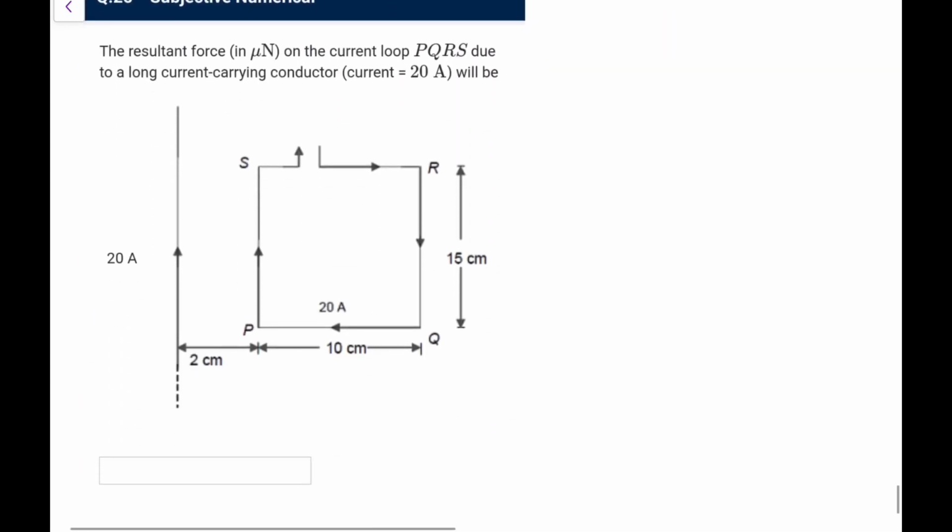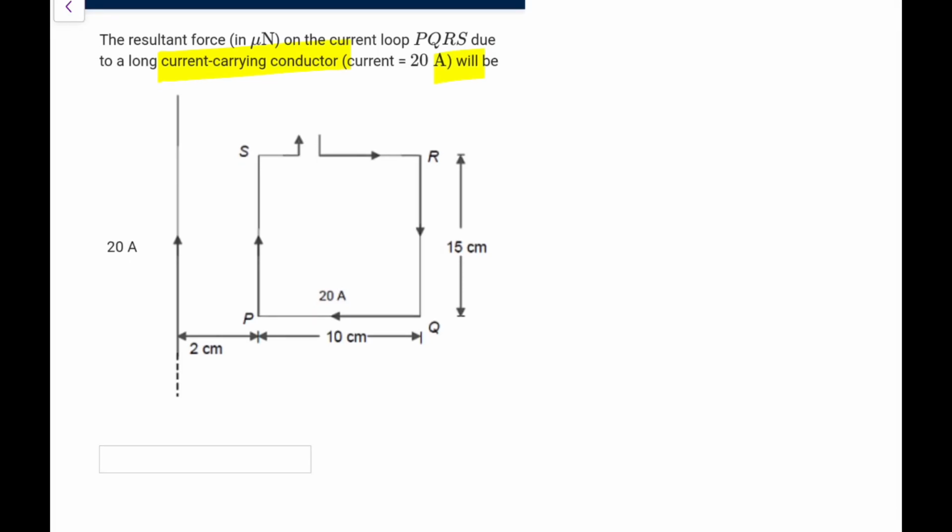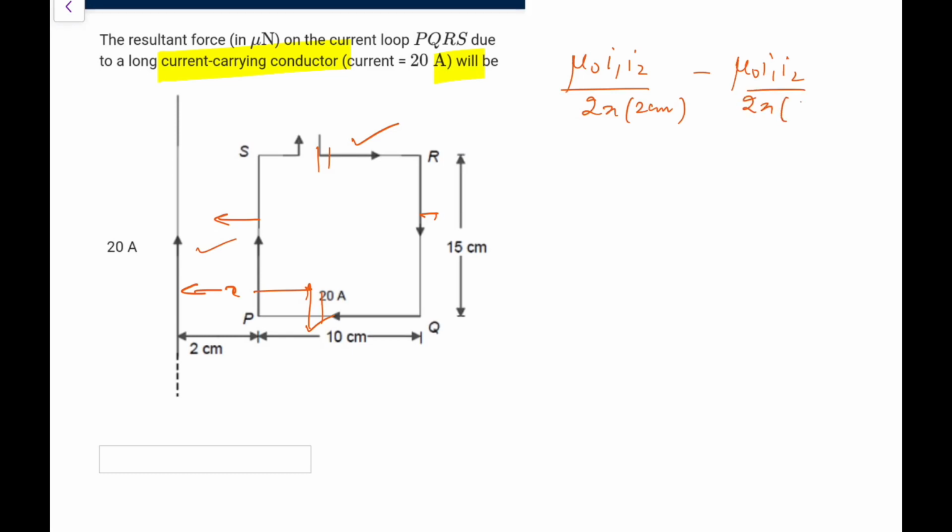Next, the resultant force in micronewtons on the current loop PQRS due to a long current carrying conductor will be? First of all, we can make out that the forces on these two sides will cancel, because at any x and dx, the forces will be in opposite directions. Now one force is attractive and one is repulsive, but attractive would be more, so we take the difference of these two forces. The attractive force would be mu naught I1 I2 upon 2 pi into 2 centimeter, and the repulsive would be mu naught I1 I2 upon 2 pi into 10 plus 2, that is 12 centimeter, multiplied by the length of 15 centimeter. So the centimeters automatically cancel out.